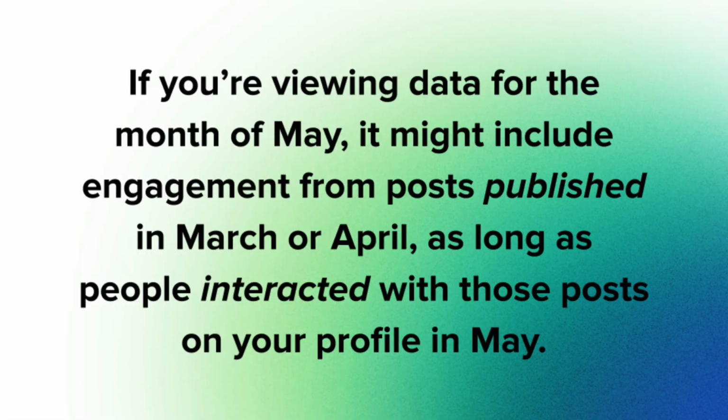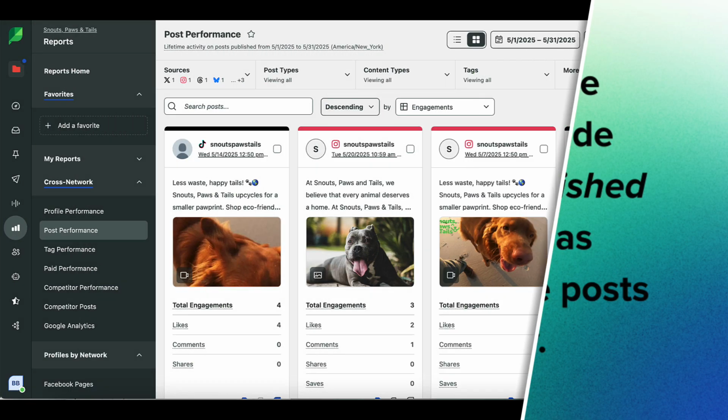So for example, if you're viewing data for the month of May, it might include engagement from posts published in March or April, as long as people interacted with those posts on your profile in May.